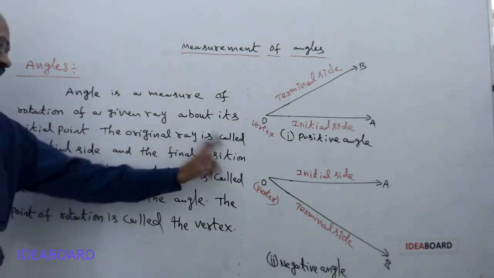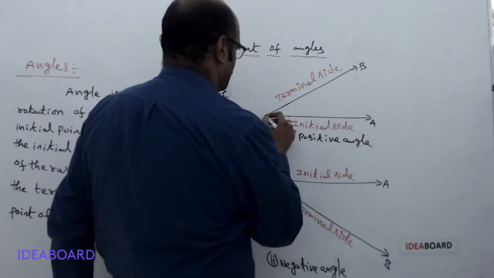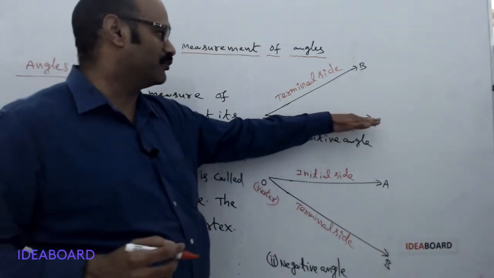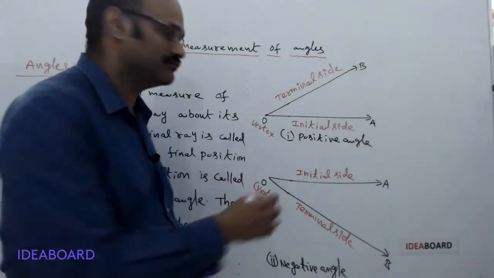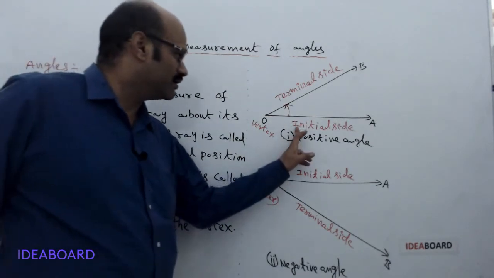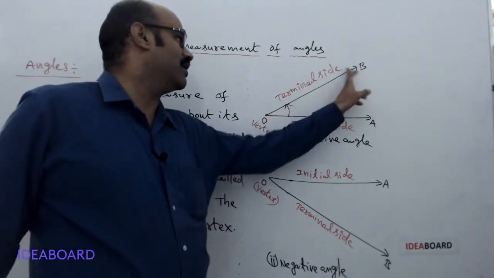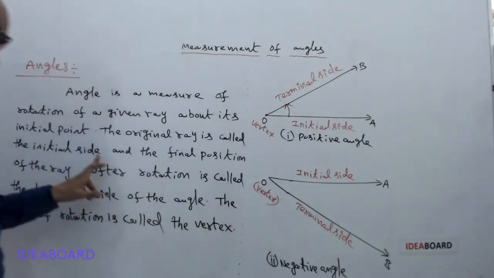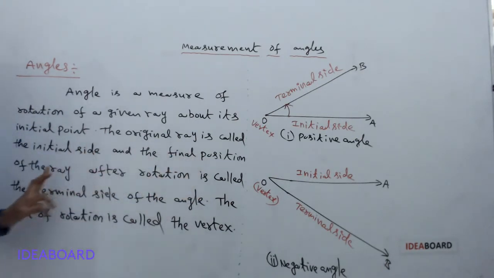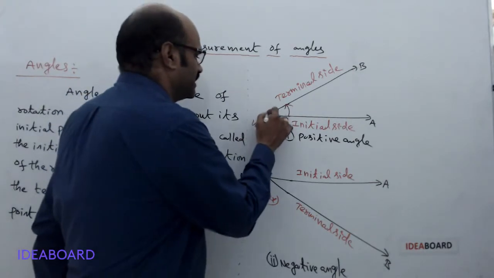The original ray is called the initial side. Here this is the ray. The ray OA rotates from the position OA to OB. So here the ray OA is called the initial side and the ray OB is called the terminal side. The final position of the ray after rotation is called the terminal side of the angle. The point of rotation is called the vertex. Here this point is said to be the vertex.